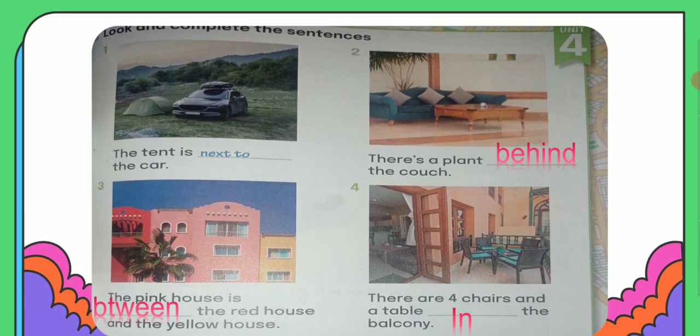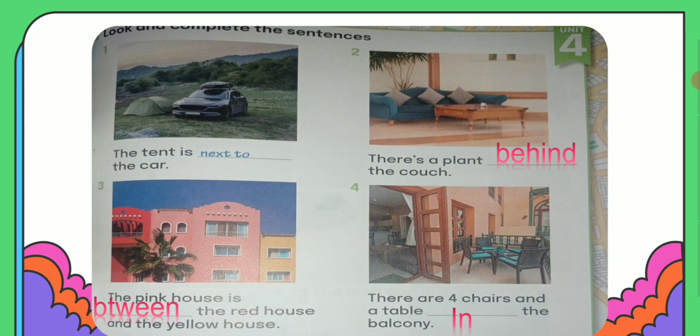So let's take some examples. I want to say the tent next to the car. So it will be, the tent is next to the car. Look carefully here. You can see a car, you can see a tent. The car and the tent are next to each other. Number 2, there is a plant behind the couch, right? If you look carefully at the photo, you can see plants. The place of the plant was behind the couch.